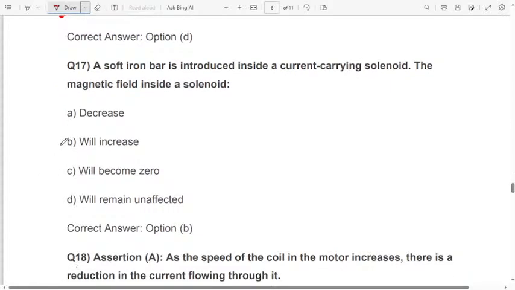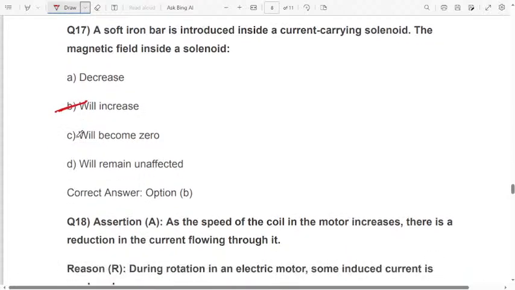Option B, it will increase. Already the solenoid is there. If you introduce a soft iron bar inside a current carrying solenoid, the magnetic field strength inside the solenoid will increase because you are introducing extra soft iron into the solenoid. That's why the magnetic field strength will increase.